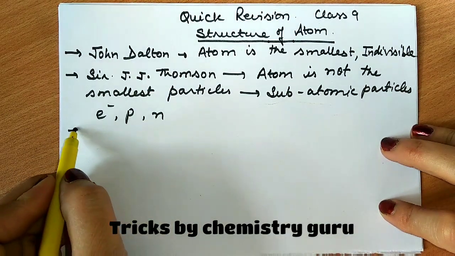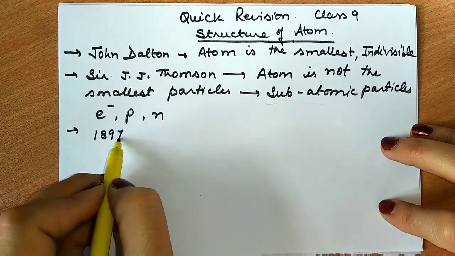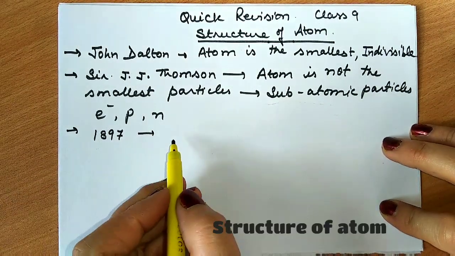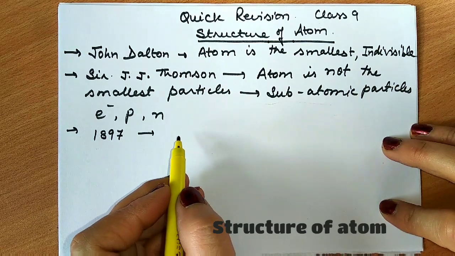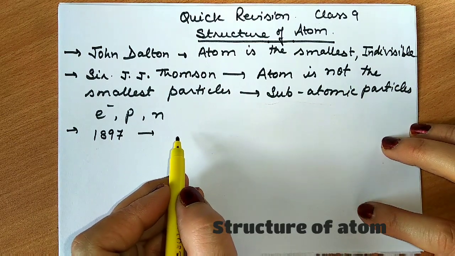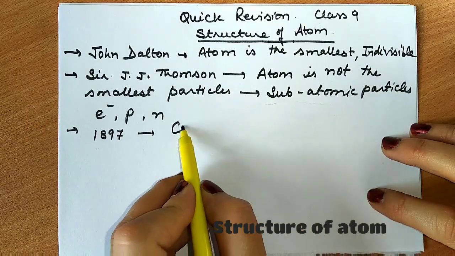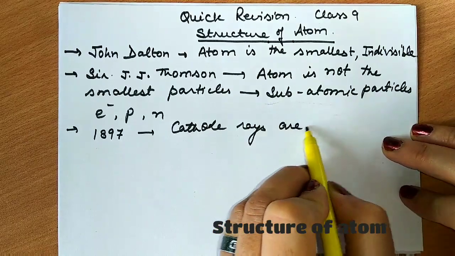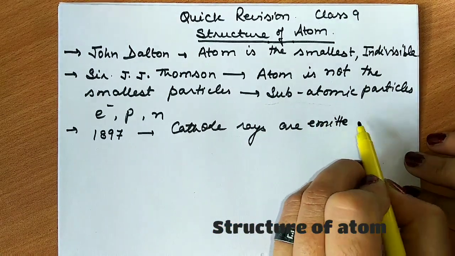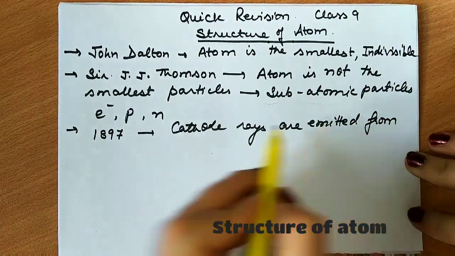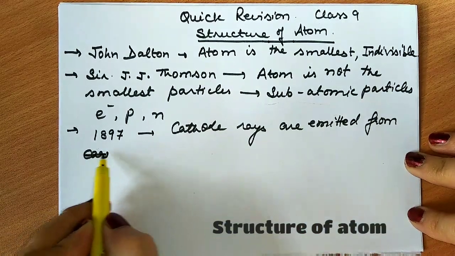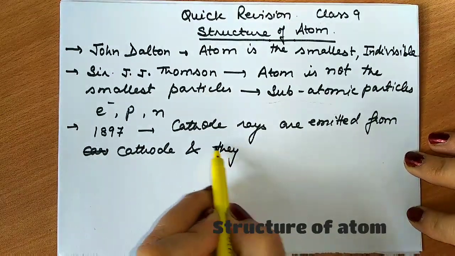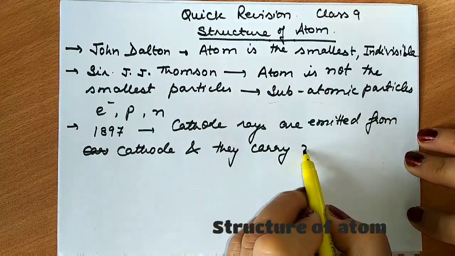So in 1897, Sir J.J. Thomson did a discharge tube experiment, and he observed that cathode rays are emitted from the cathode and they carry negative charge.